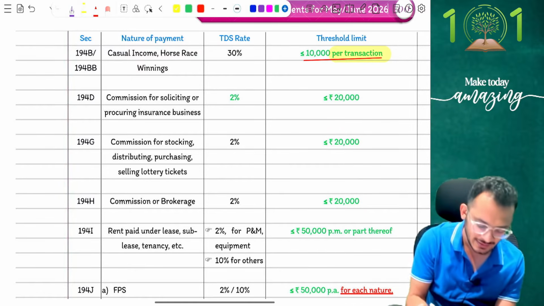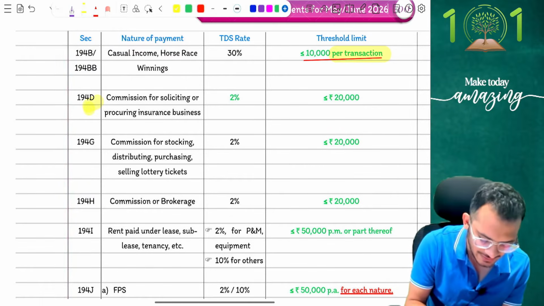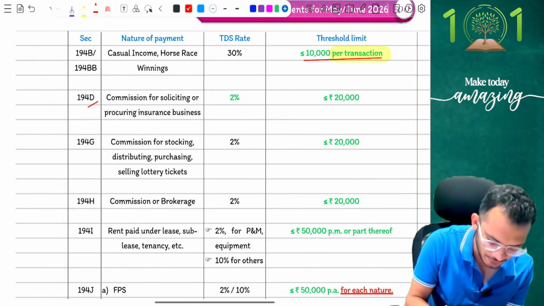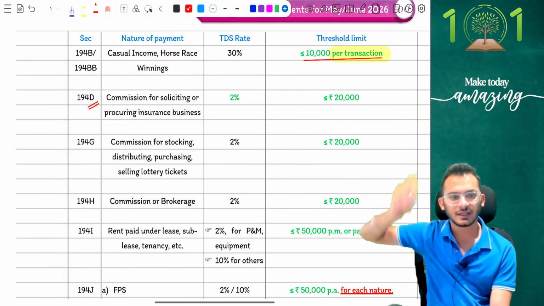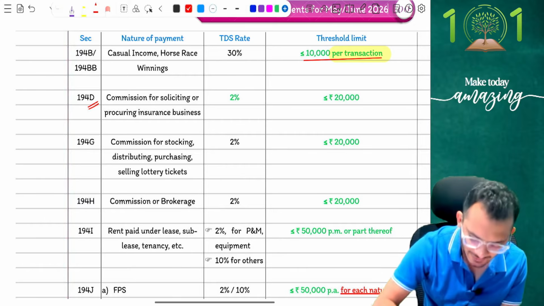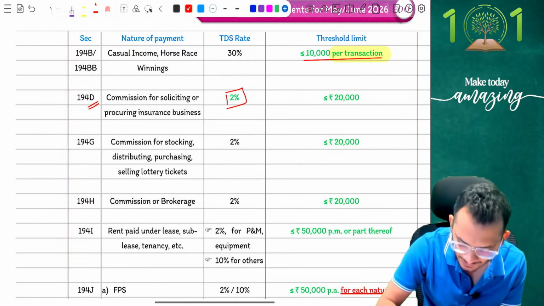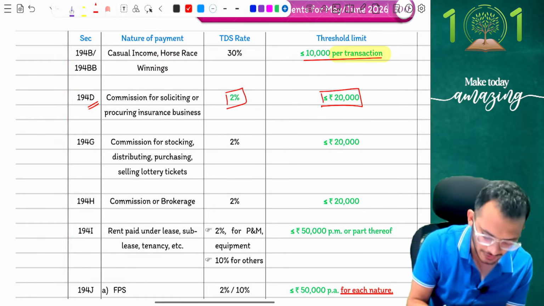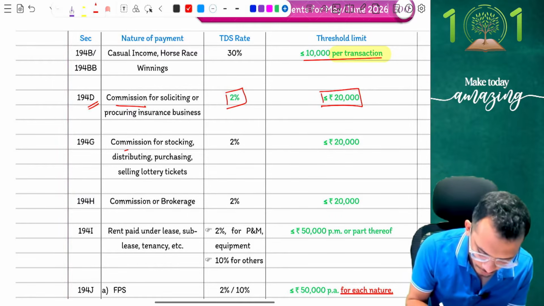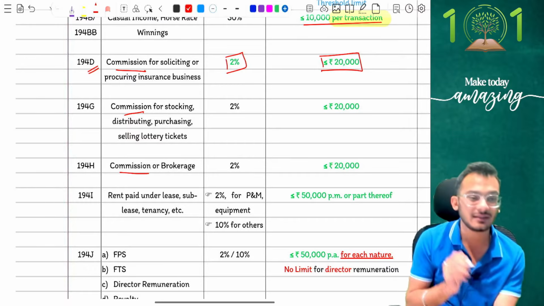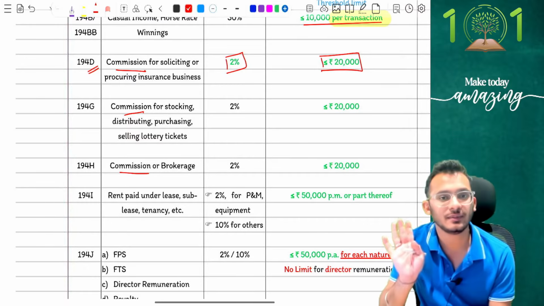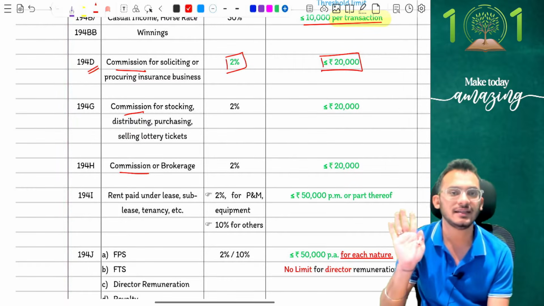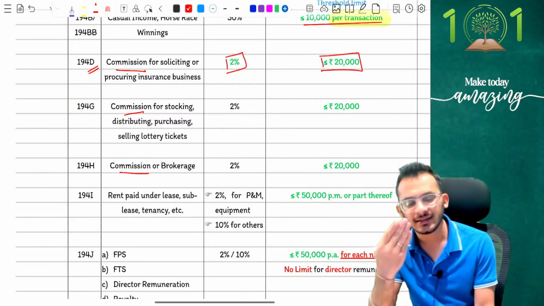Clear? Good. Next one is your 194D, which is your commission. I think a standard change, if you can understand like this, people, is the following: that when it comes to commission for the current year, every TDS is going to be at the rate of 2% and every threshold is going to be at the rate of 20,000 rupees. Full stop, straightforward. So if it's going to be commission for insurance, commission for lottery, normal commission, whatever it is, go for 20,000 rupees threshold limit, 2% TDS rate. Yes, that is what the rules are.